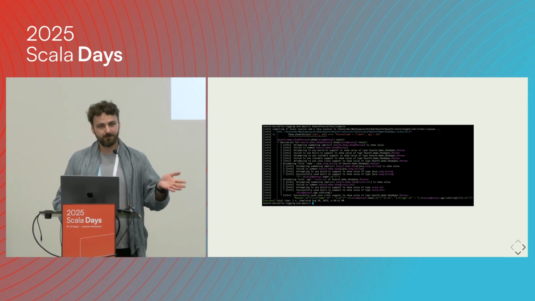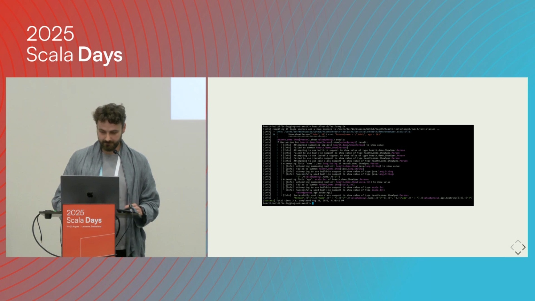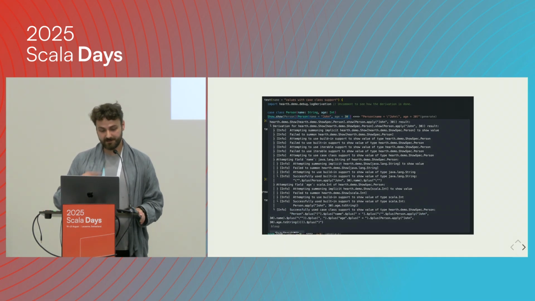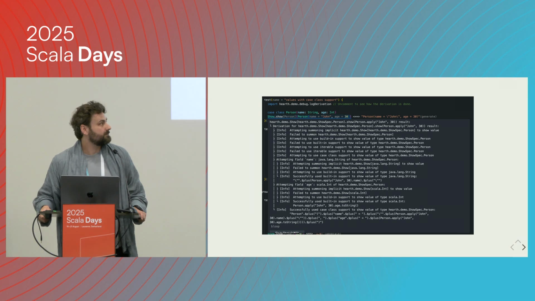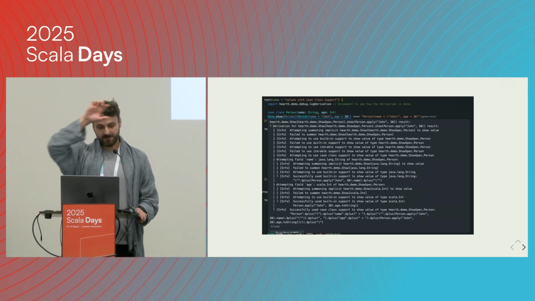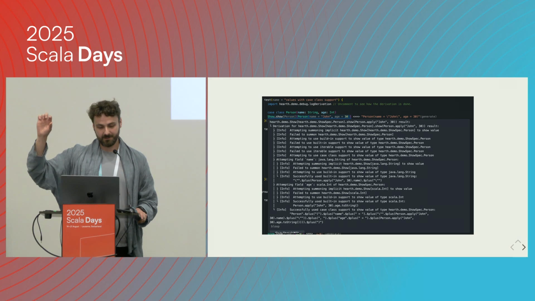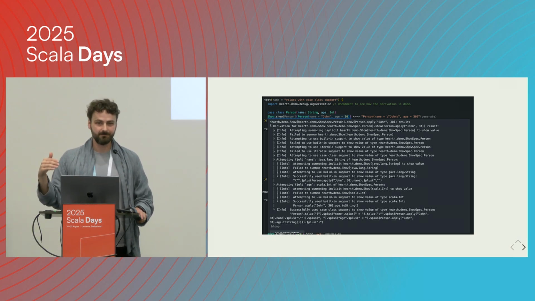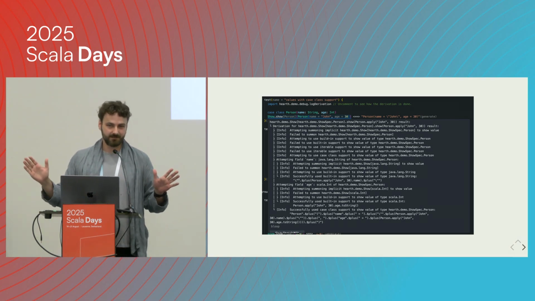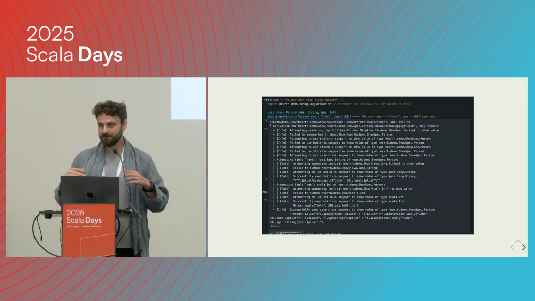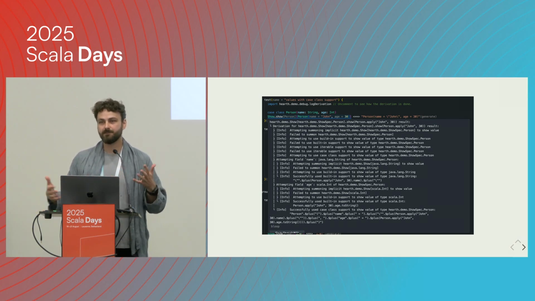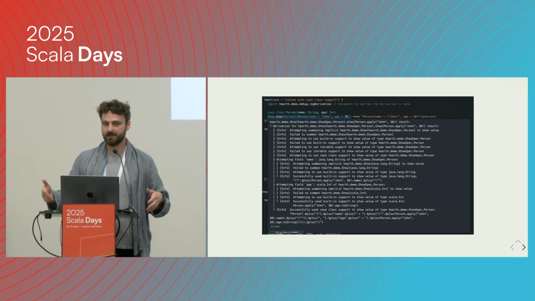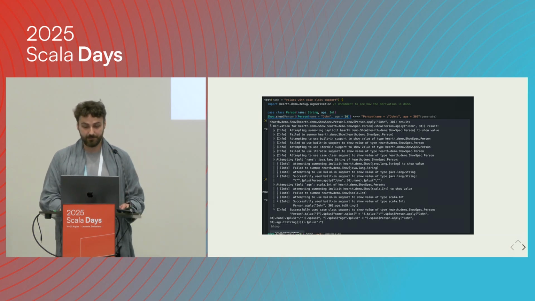And this might look like something that you could do with print lines, but this, on the other hand, is not something you do with print lines. You can see that as long as I have this import, I have this blue curly line, and when I hover over it, I get the logs from the macro. And I believe this is something that should be a standard. People are complaining that macros are undebuggable, impossible to debug, and with just this simple trick, you could provide this sort of utility for all of your users so that they wouldn't have to look into your code to see what went wrong and why, etc. So for me, it's a huge gain.